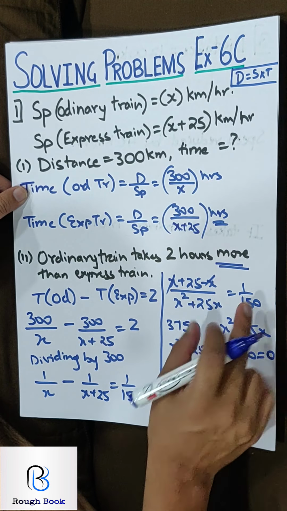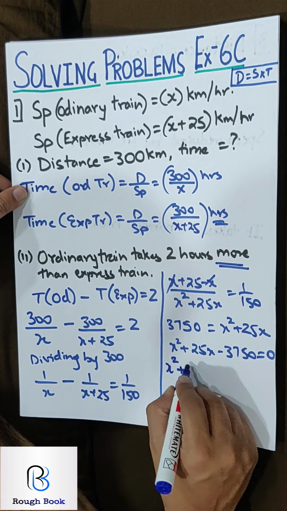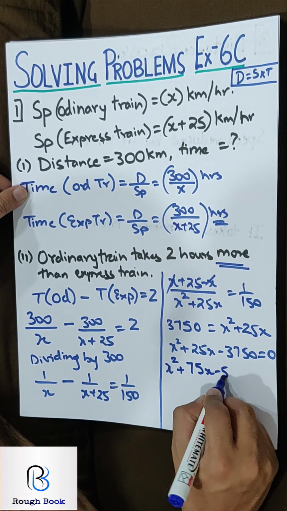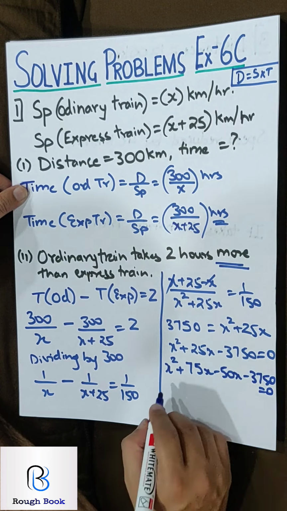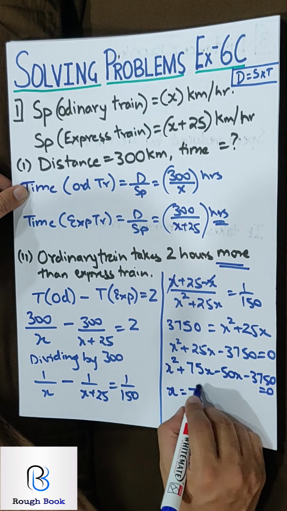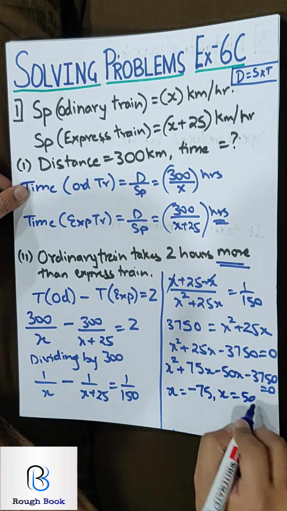If you cannot do it direct, go aside, take factors and then come back over here. So x square plus 75x minus 50x minus 3750 equals 0. So my final answer will be x is minus 75 and x will be 50. Now since your speed cannot be negative, your speed of the ordinary train is 50 and the express train is 50 plus 25, that is 75.